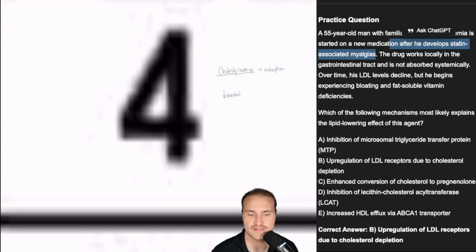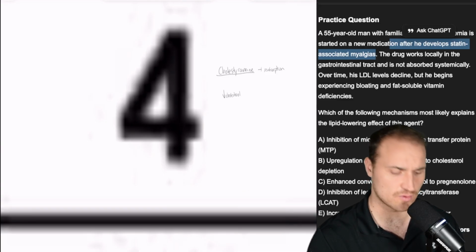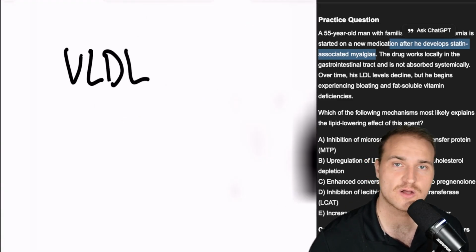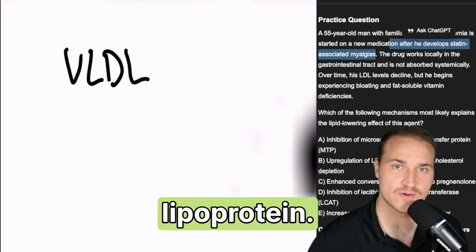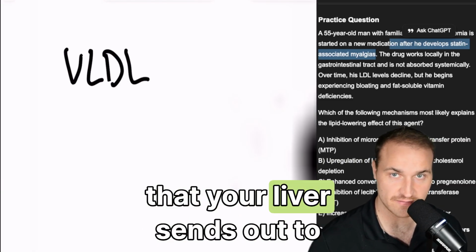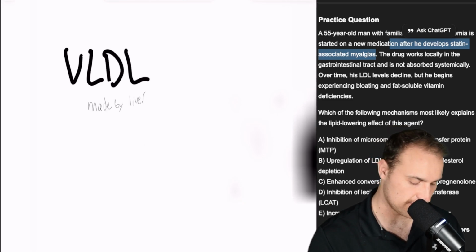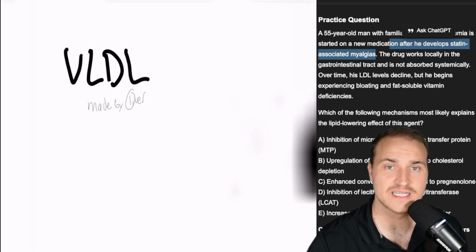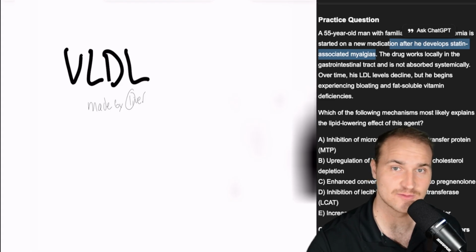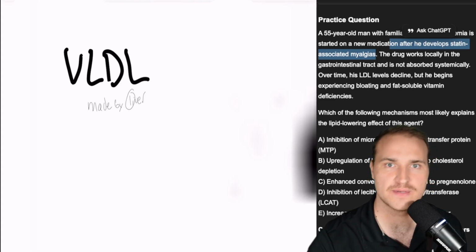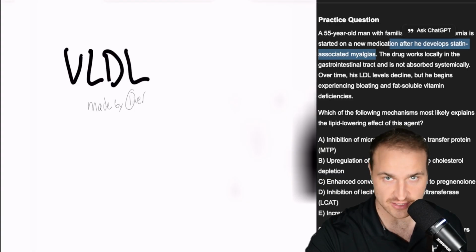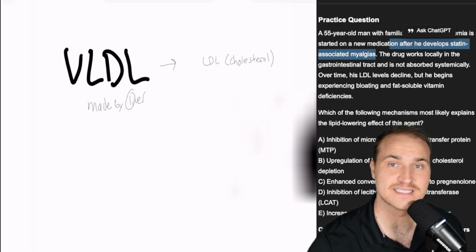And before we dive into the correct answer here, I think it's important to know the lay of the land. There's something called a very low density lipoprotein. That's the fat delivery truck that your liver sends out to deliver triglycerides. I mean, look at all those L's. You can tell that it's made by the liver. L, liver. And it's metabolized into LDL, which is more cholesterol rich. The purpose is to deliver triglycerides to muscle, fat, and tissues. And this eventually turns into LDL, and that carries mostly cholesterol.